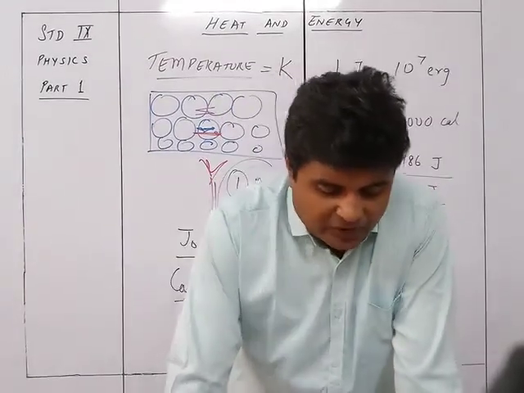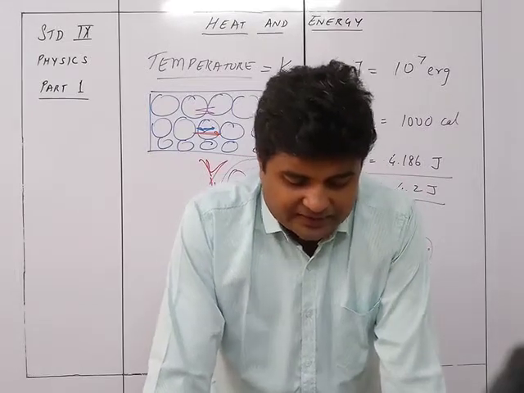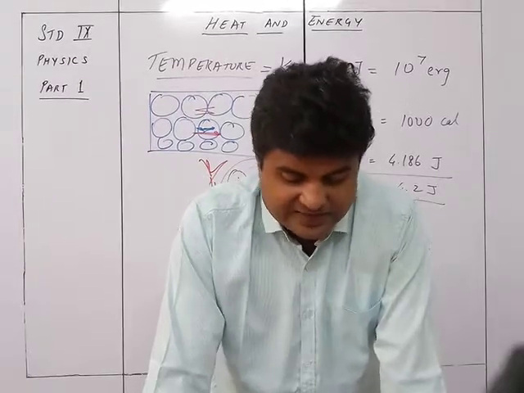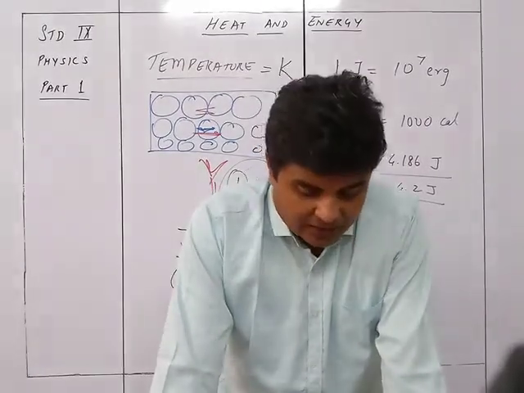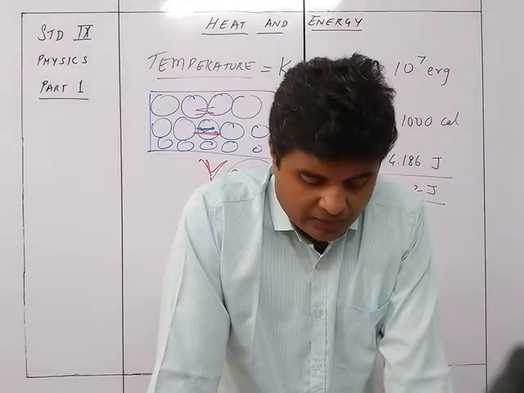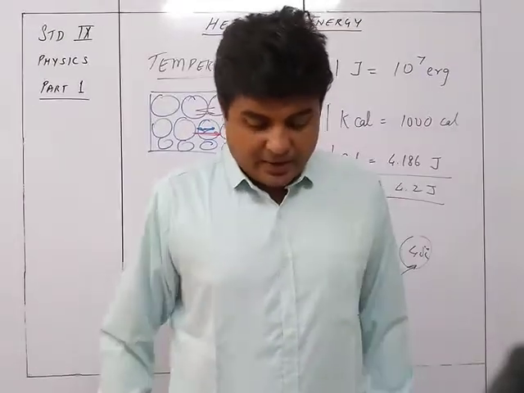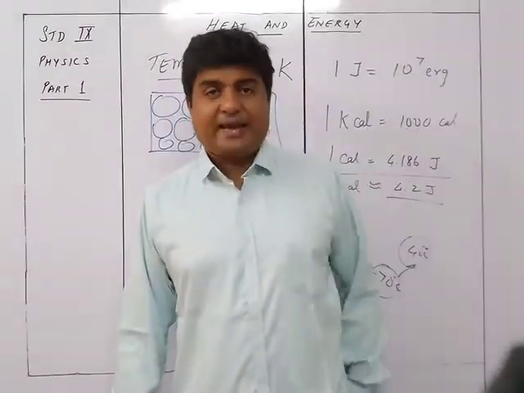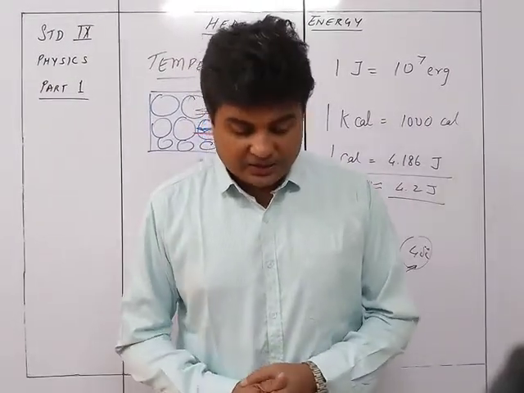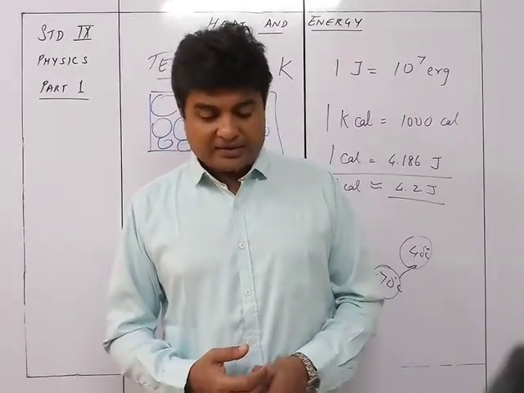The ice point, or 0 degree Celsius on the Celsius scale, is 32 Fahrenheit on the Fahrenheit scale and 273 Kelvin on the Kelvin scale. The steam point, 100 degree Celsius on the Celsius scale, is 212 Fahrenheit on the Fahrenheit scale and 373 Kelvin on the Kelvin scale. Thus there are 100 equal degrees between the ice point and the steam point on both the Celsius scale and Kelvin scale, but 180 equal divisions on the Fahrenheit scale. Thus 1 degree on the Celsius scale is 9 upon 5 degree on the Fahrenheit scale.